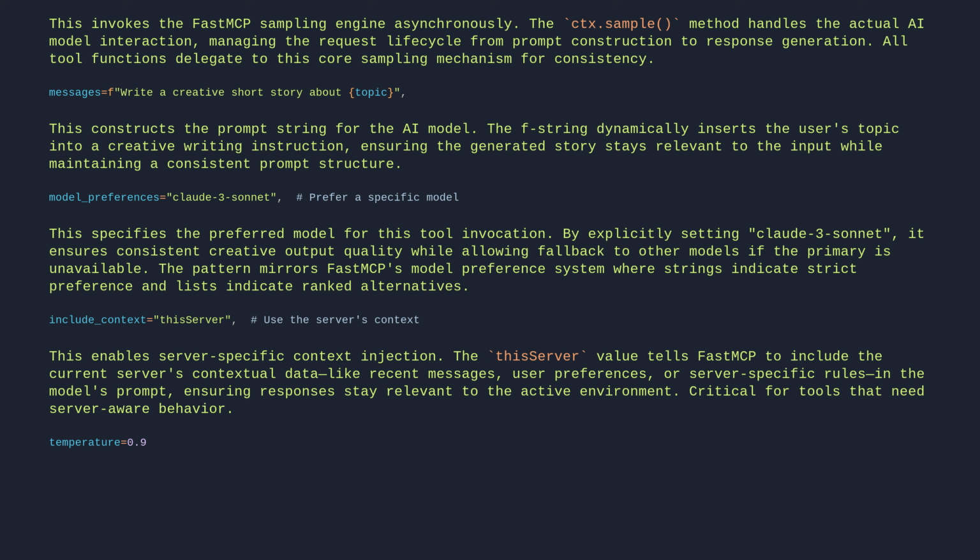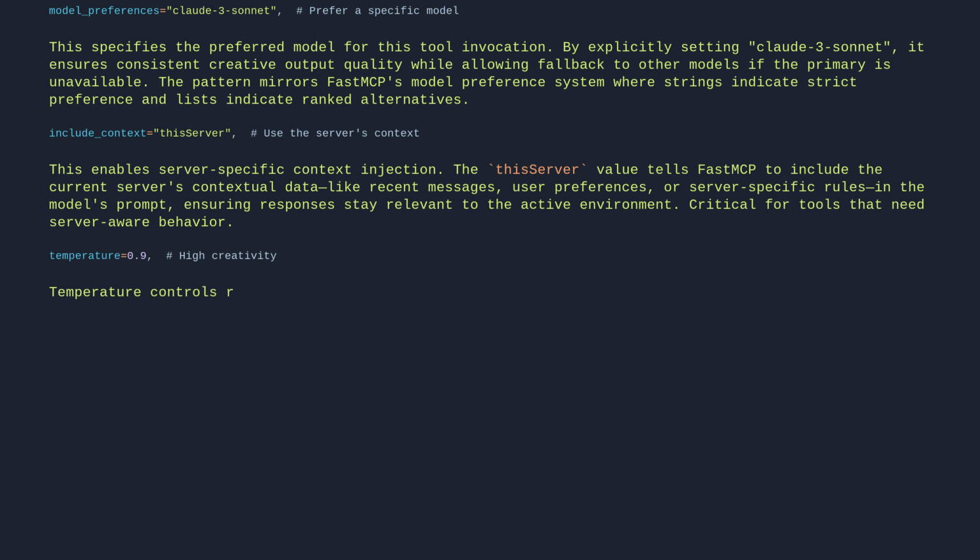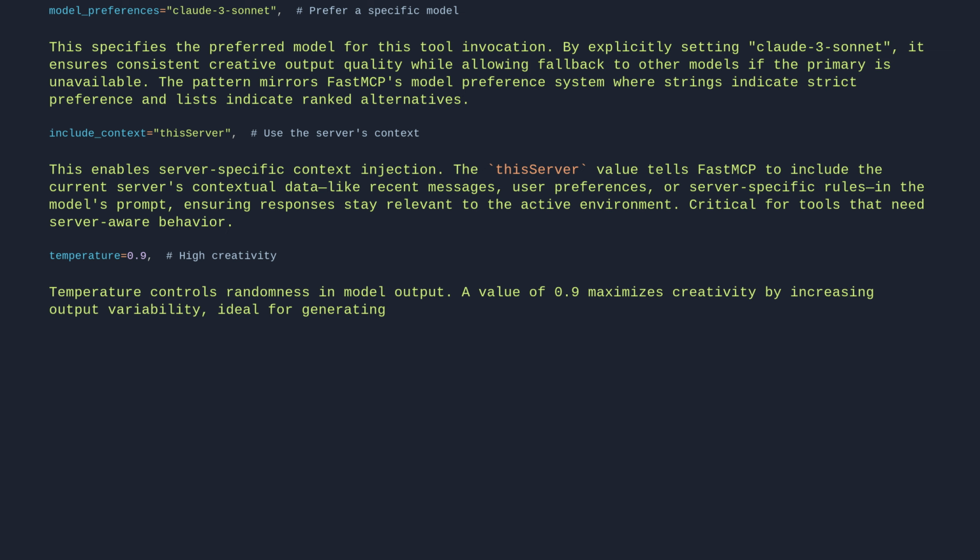Temperature equals 0.9, high creativity. Temperature controls randomness in model output. A value of 0.9 maximizes creativity by increasing output variability, ideal for generating diverse story elements. This prevents predictable, formulaic responses in creative writing tasks.